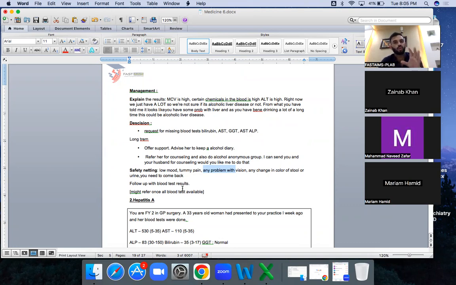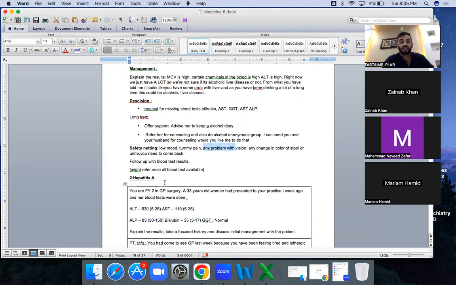Okay. So you need to be specific in this. If it is AST and ALT high, your suspicion of alcohol is high. But if only ALT is high, you cannot be sure that it is due to alcohol.